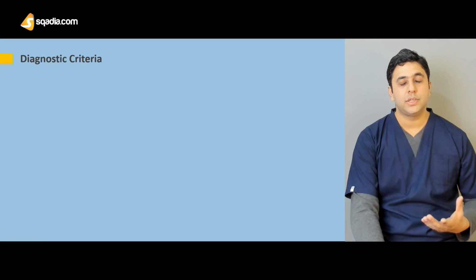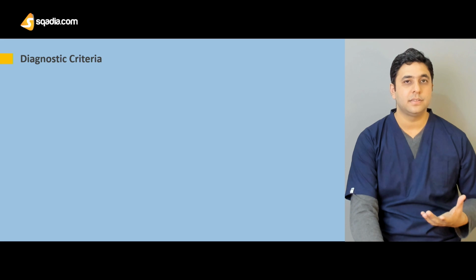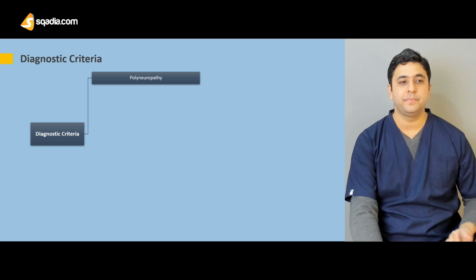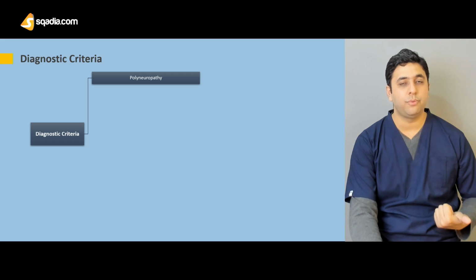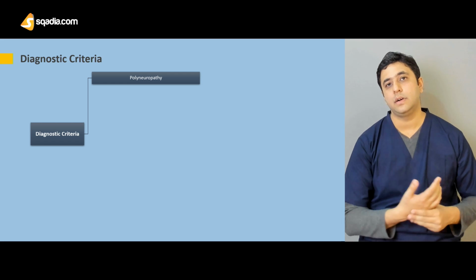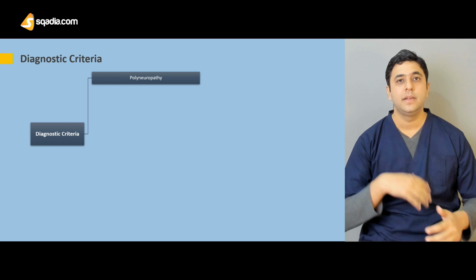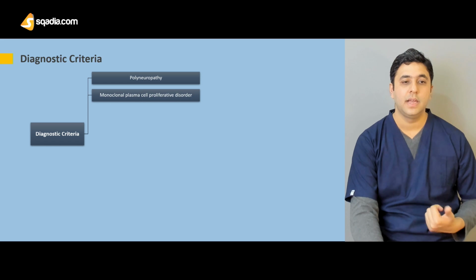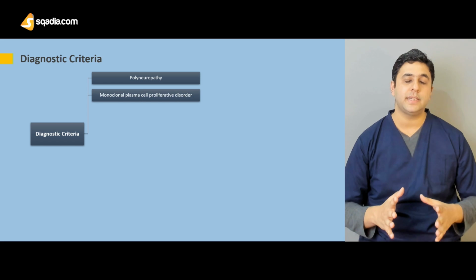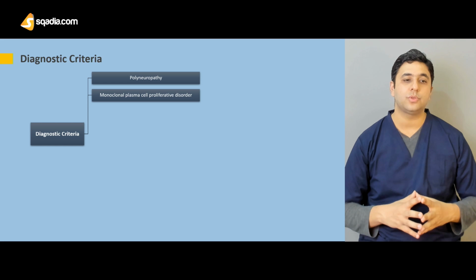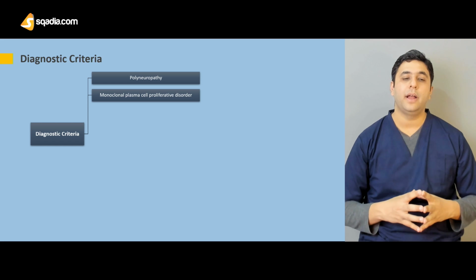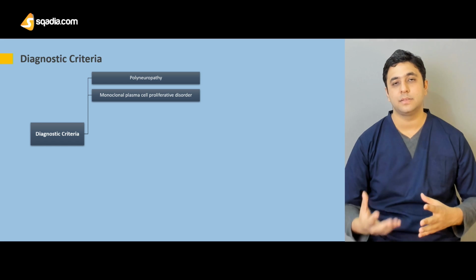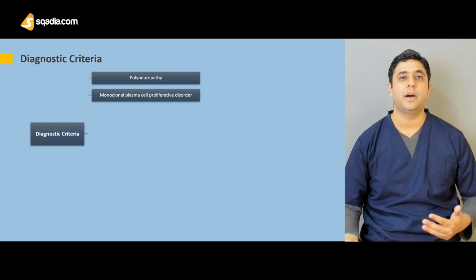To diagnose the patient with POEMS syndrome, we have to meet a certain diagnostic criteria. The diagnostic criteria is simple. The patient must have polyneuropathy, so the patient might have carpal tunnel syndrome or a wrist drop. A certain type of polyneuropathy has to be present, and this is a hallmark of this disease. Along with that, we need to have a documented M spike, which signifies a monoclonal plasma cell proliferative disorder, or basically a malignancy of the plasma cells, which shows that it is a part of a plasma cell disorder.